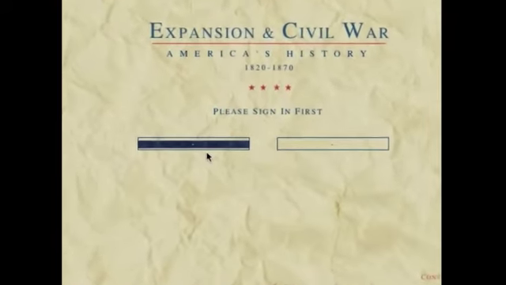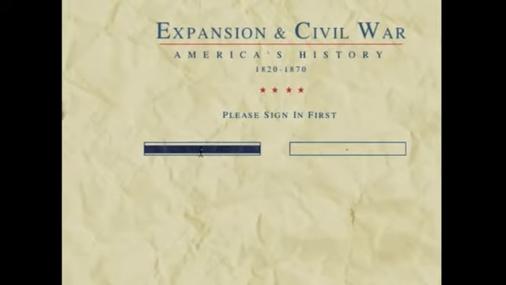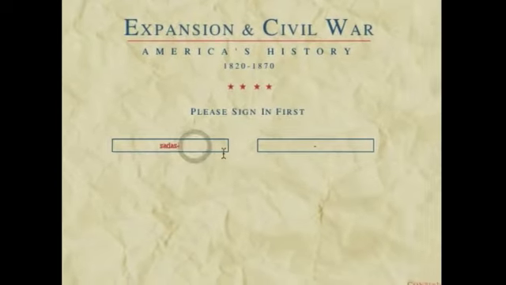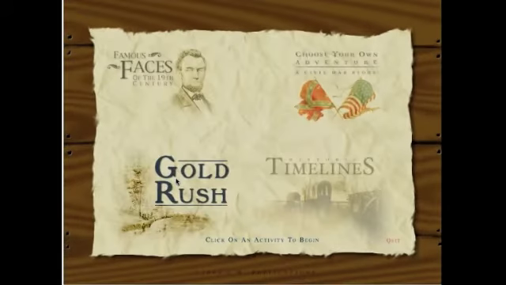We're going to start out by starting a new game, and you will see that it's asking for the student to sign in. We will just put in some crazy names here. But this indicates that the program is going to keep track of student progress. And now you can see that we have 4 elements to this ELR: Gold Rush, timelines, choose your own adventure, and famous faces. Let's go with famous faces first.